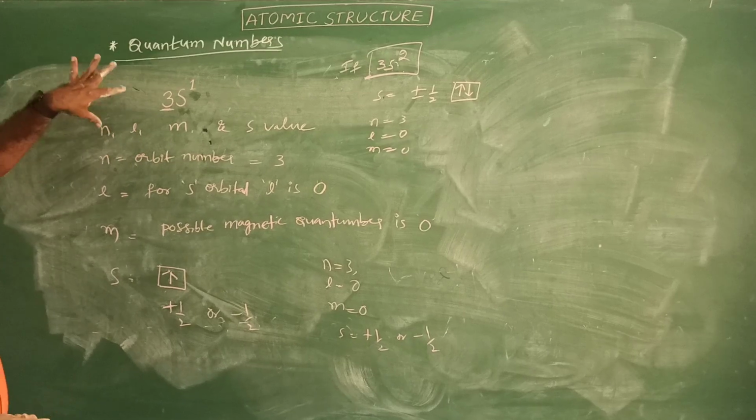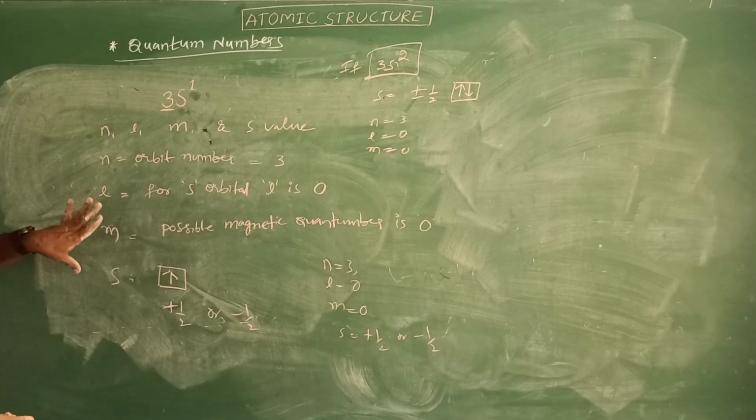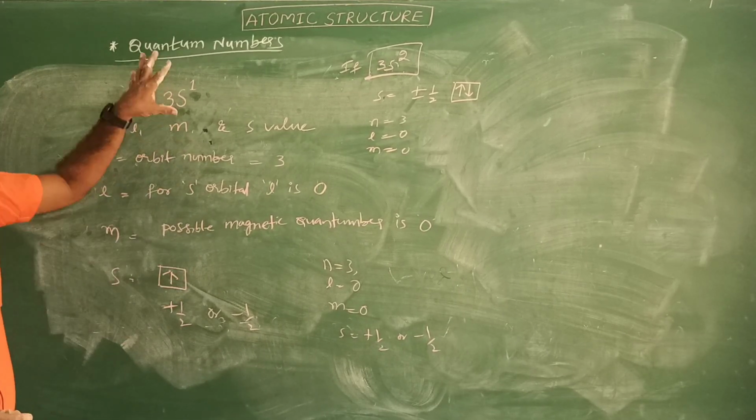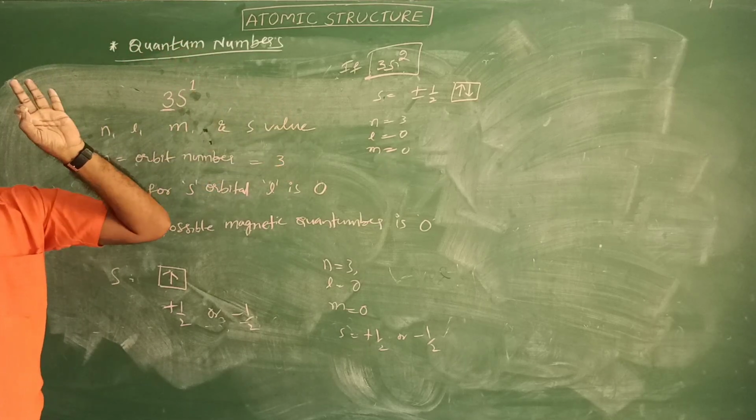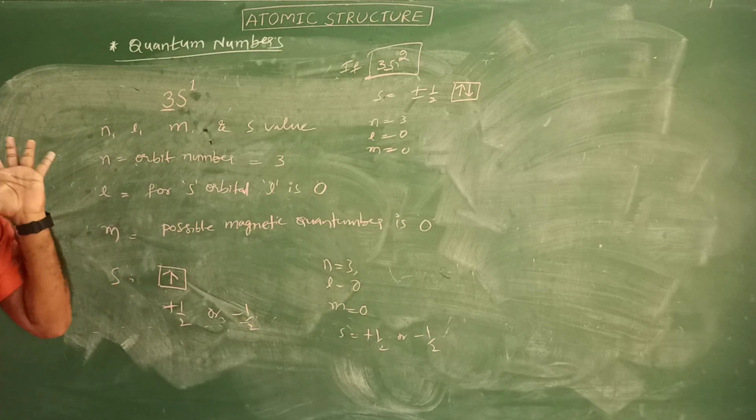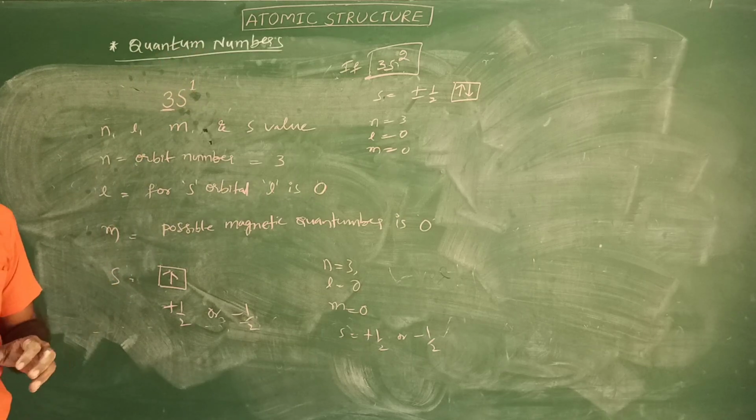So these are the n, l, m and s values, very, very important from the examination point of view. All of you must and should read quantum numbers thoroughly. Thank you, students.